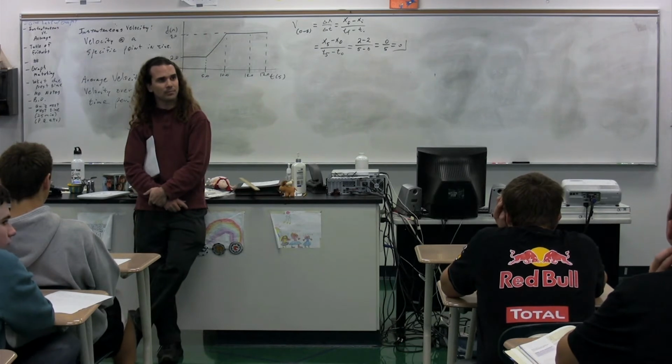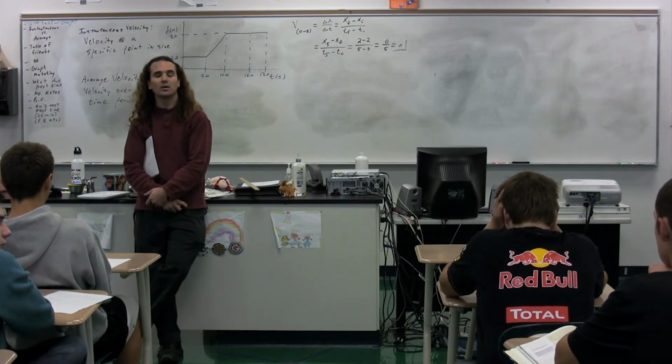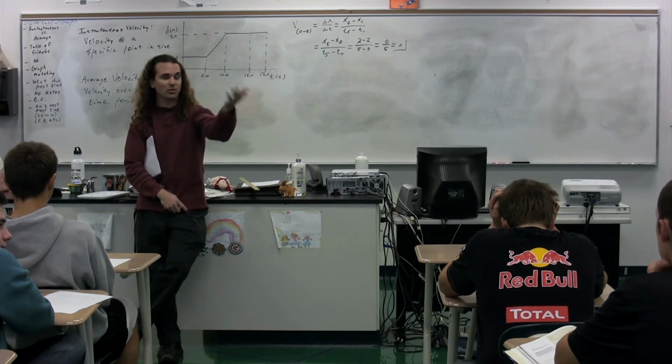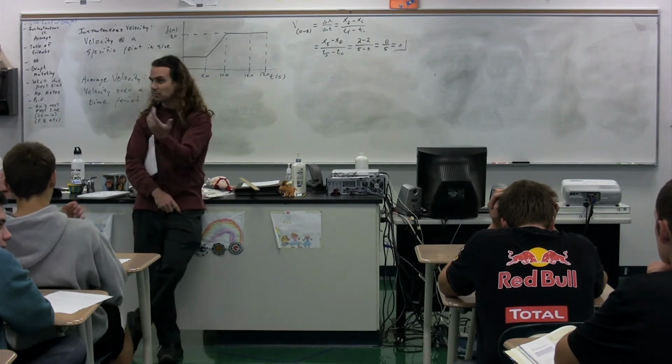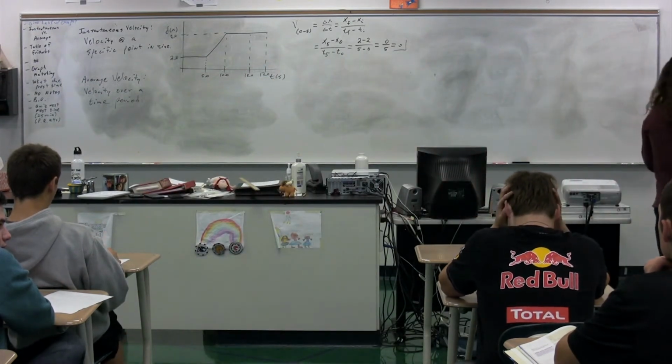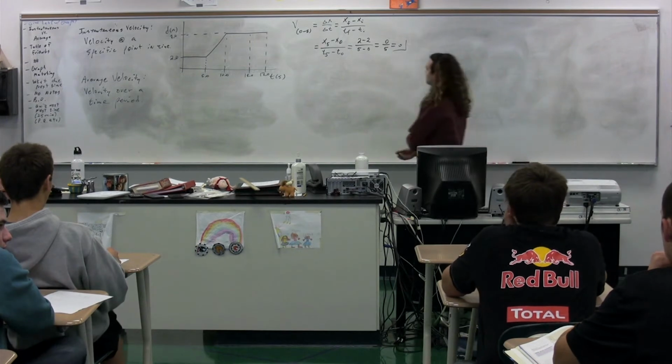Rob? Since the slope equals velocity, it has 0 slope. Because the slope of a position versus time graph is velocity, this slope is 0, therefore the velocity is 0. Couple different ways to look at it. This is the mathematical way to look at it. Good. Let's look at another velocity.